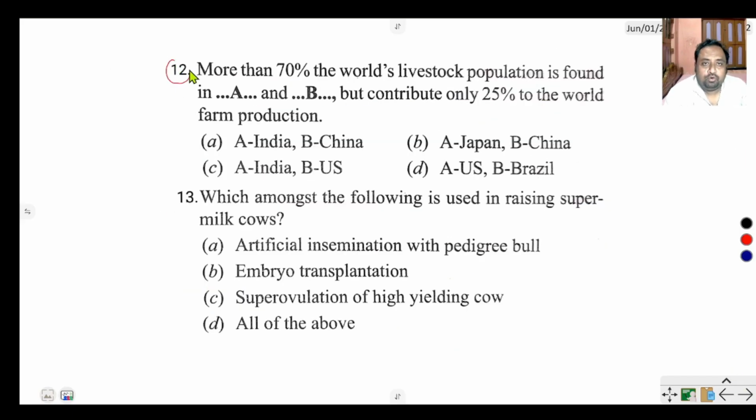Question number 12. More than 70% of the world's livestock population is found in A and B, meaning India and China, but they contribute only 20% to the world farm production. Total 70% of the world's livestock are found in India and China, but only 20% of world production is contributed by these countries. Why? Because of lack of scientific method of breeding program.